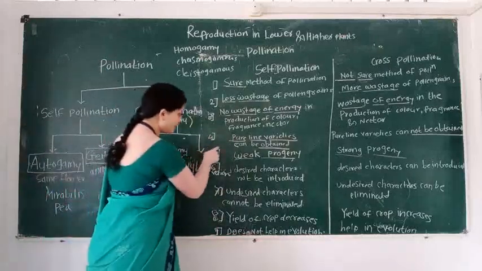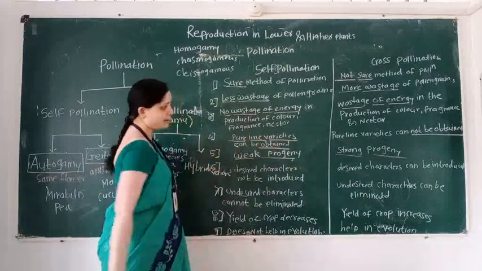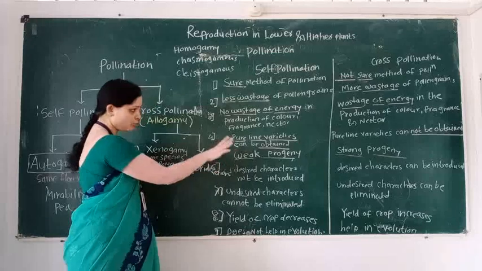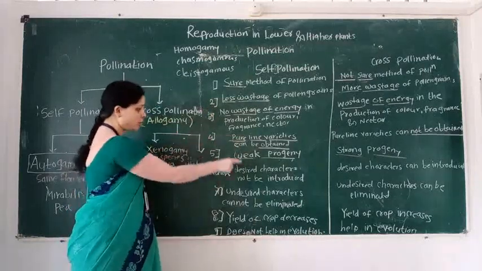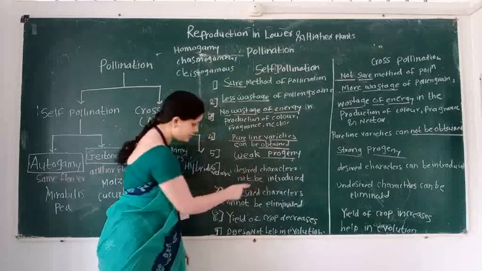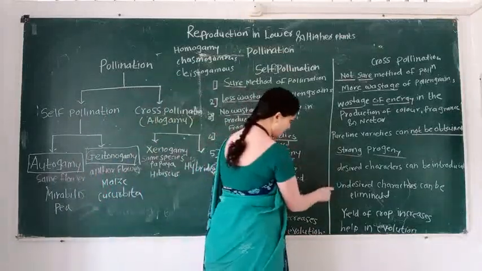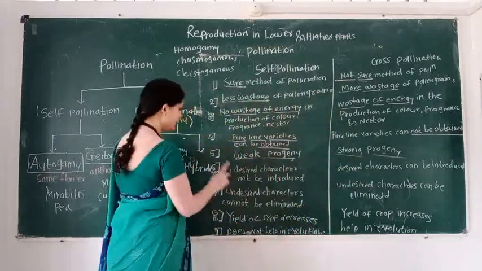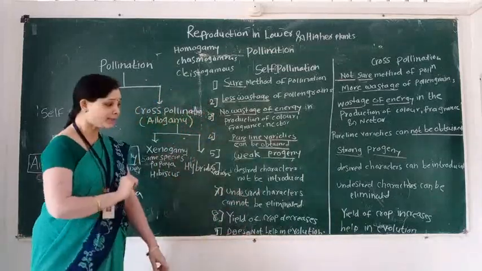Here pure line varieties can be obtained. There pure line varieties cannot be obtained. Progenies are weak in self-pollination, strong progenies are formed in cross-pollination. In self-pollination, desirable characters are not introduced. In cross-pollination, desirable characters can be introduced. In self-pollination, undesirable characters cannot be eliminated.